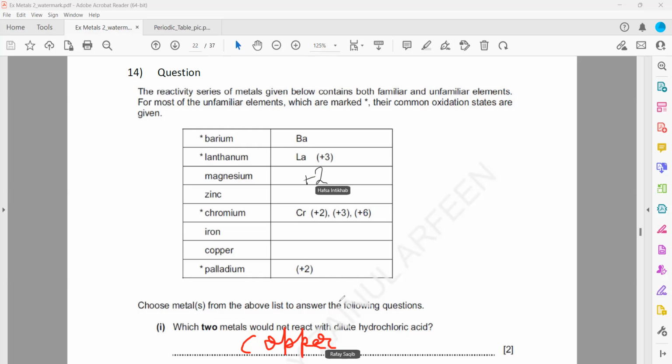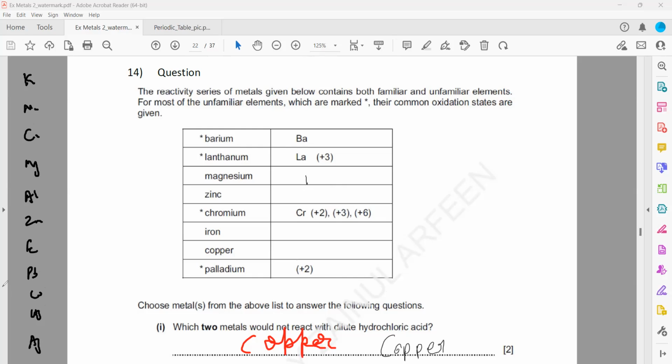Which two metals would not react with dilute hydrochloric acid? So first, when we set up our normal reactivity series, we have potassium, sodium, calcium, magnesium, aluminium, zinc, iron, lead, copper, mercury, silver.